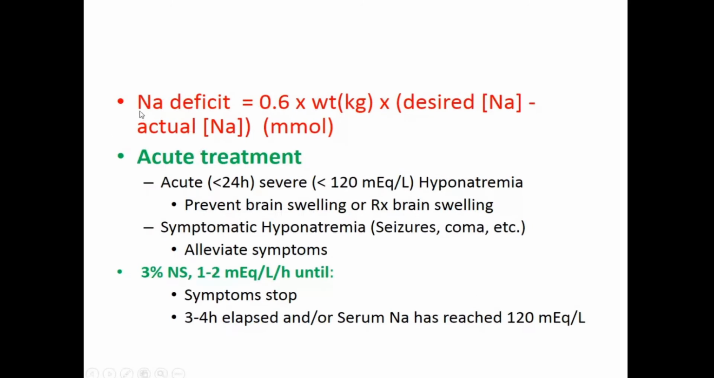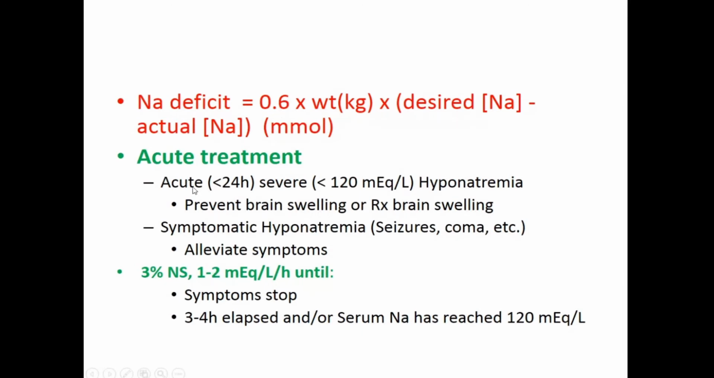So again, the same thing which I've already told you, sodium deficit is 0.6 into body weight. This is the total body water of a person, into the desired sodium, which I suppose I keep at 125, minus the actual sodium. So this is how you calculate the sodium deficit. Whatever the deficit is, always remember if the deficit is 20 or 30, you need not correct the 20 or 30 sodium deficit over 24 hours. You can correct it slowly over the next 2 to 3 days. Okay, so this is very important.